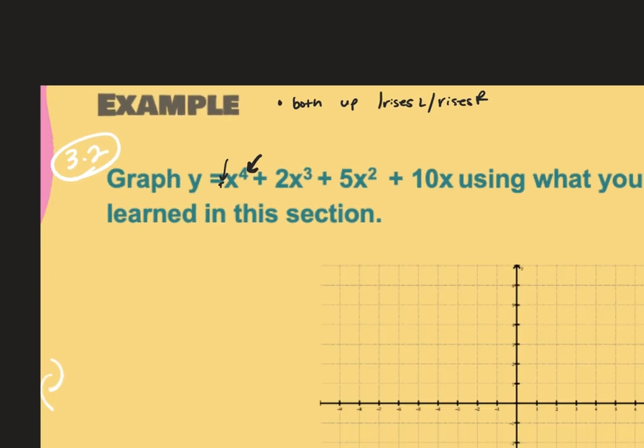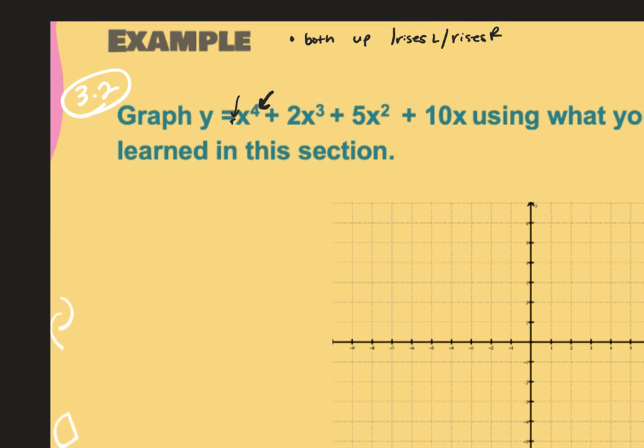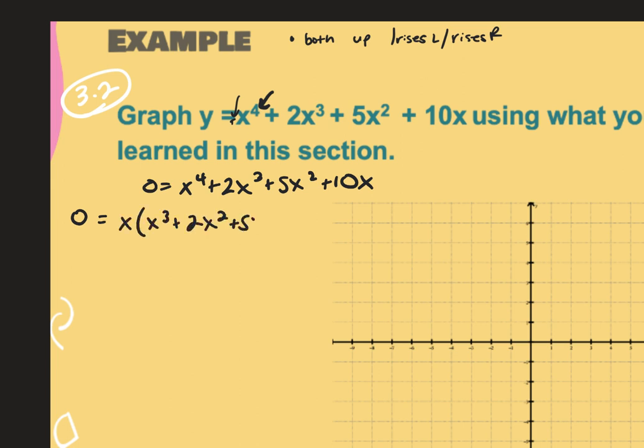Then you have to find your zeros. So I change y, or if it was f of x, I change that to 0. And at this point, these are going to be factorable, okay? When we get further, you'll find that they are not all factorable, but at this point, they are. I can take an x out from the beginning. So I get x, and then x to the third, plus 2x squared, plus 5x, plus 10.